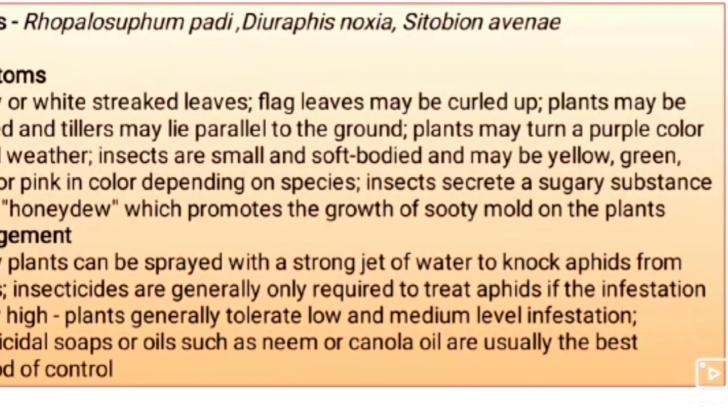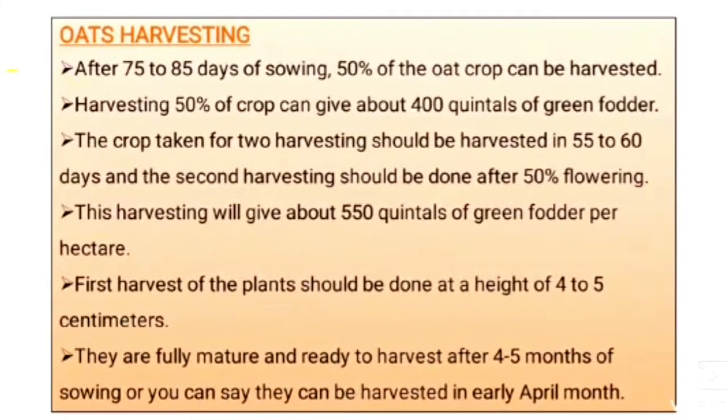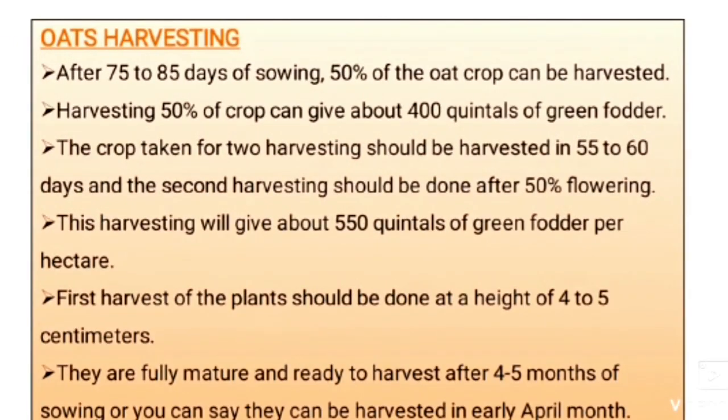Okay. Next, moving to oats harvesting. After reaching 75 to 85 days of sowing, 50% of the oat crop can be harvested. Harvesting 50% of the crop can give about 400 quintals of green fodder. The crop taken for 2 harvestings should be harvested in 55 to 60 days, and the second harvesting should be done after 50% flowering. This harvesting will give about 550 quintals of green fodder per hectare.